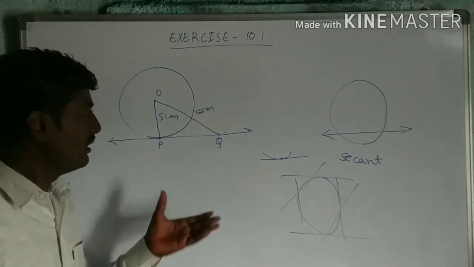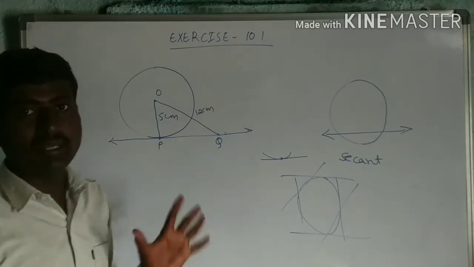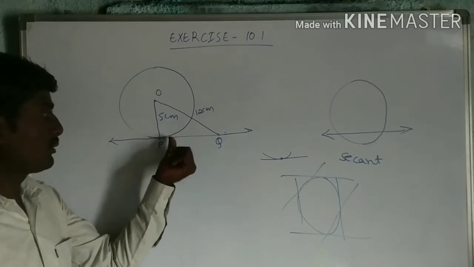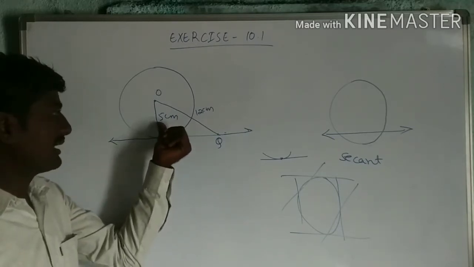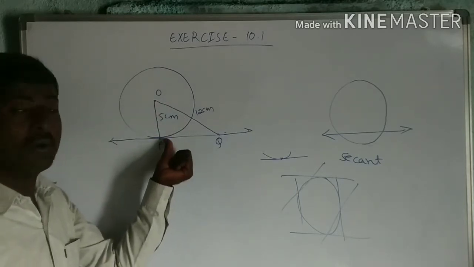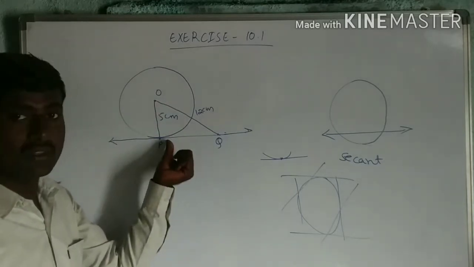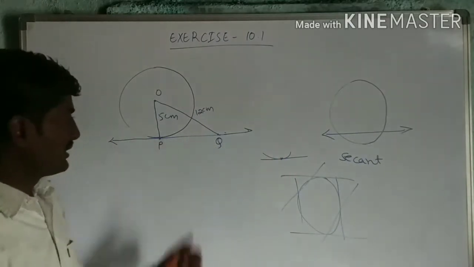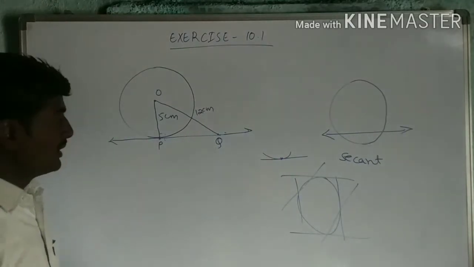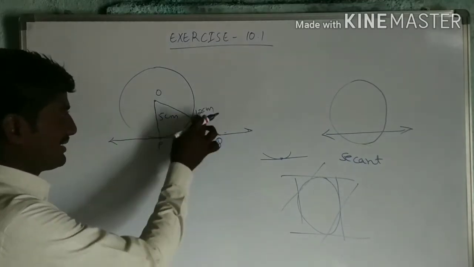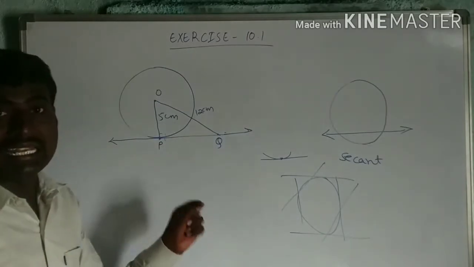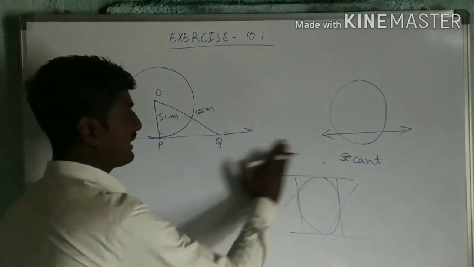Okay. Already we derived one theorem here. These two lines, the radius of the circle from the center to the point of contact and the tangent, are perpendicular to each other. Means here is a 90 degree. Now this side is given, this side is given. OPQ is a right angled triangle.